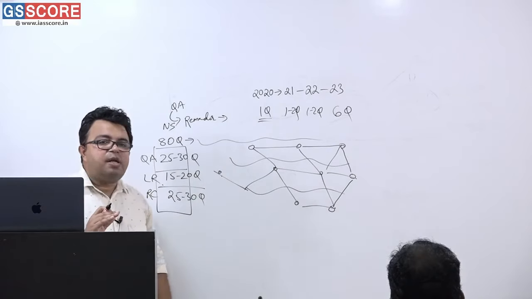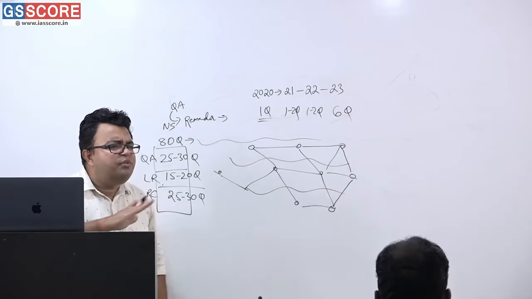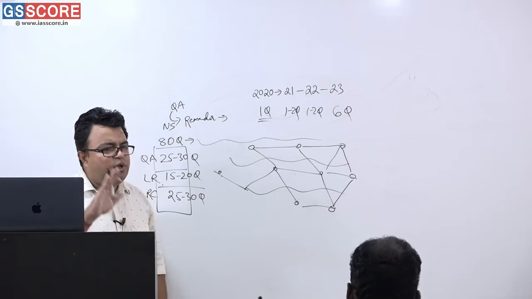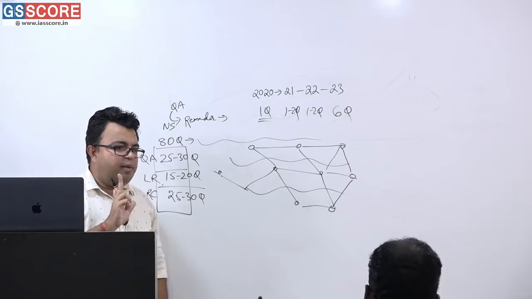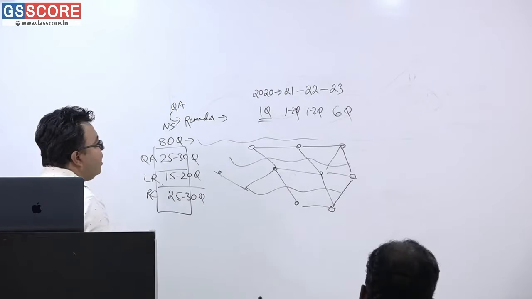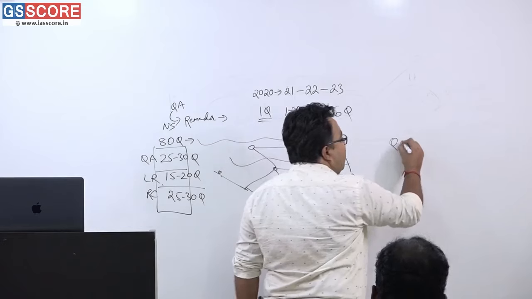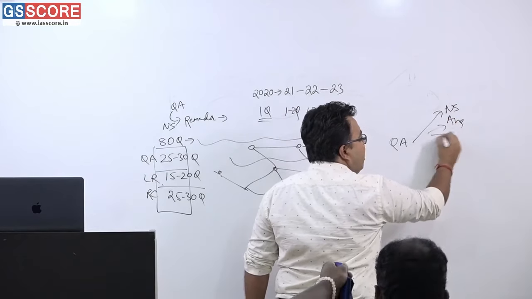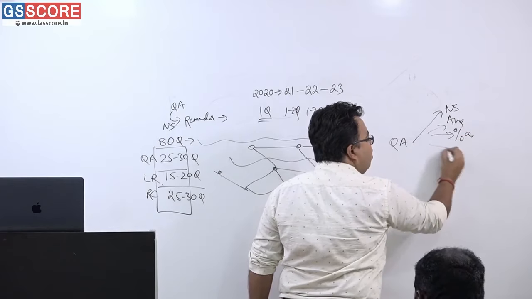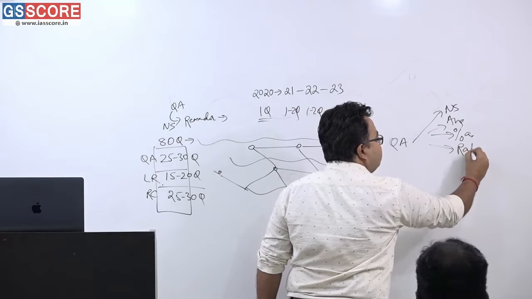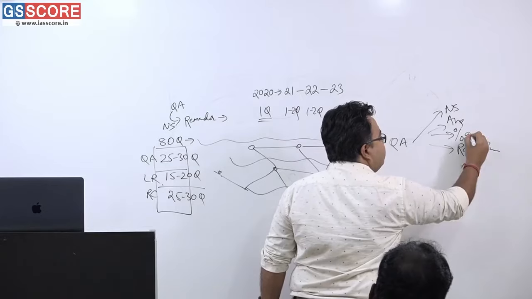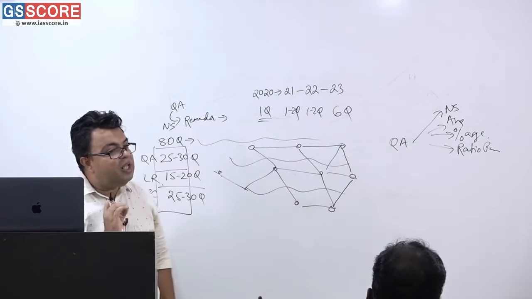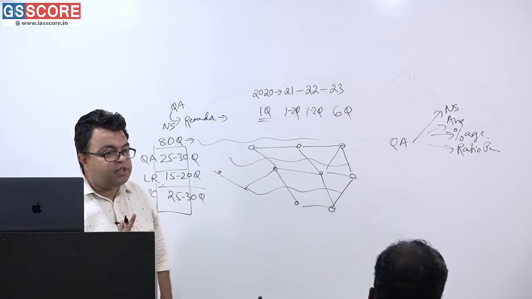Suppose there are 30 questions asked in quantitative aptitude, one section I am talking about. In quant, what are the areas where questions can come from? You have number system, average, percentage and ratio proportion. These 4 areas are very important as far as the quant chapters are concerned.